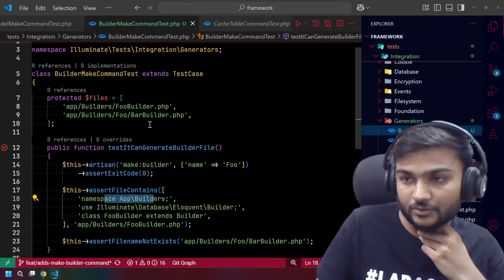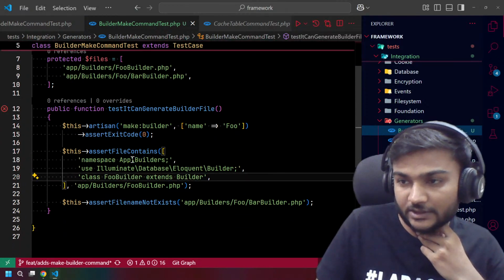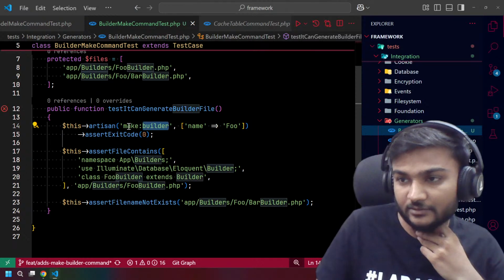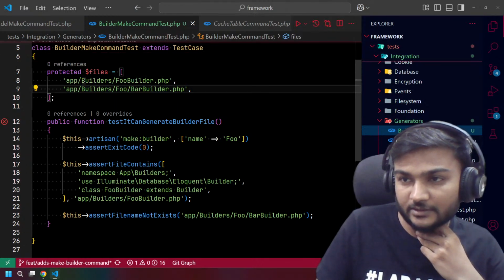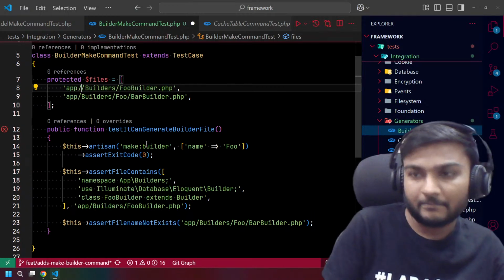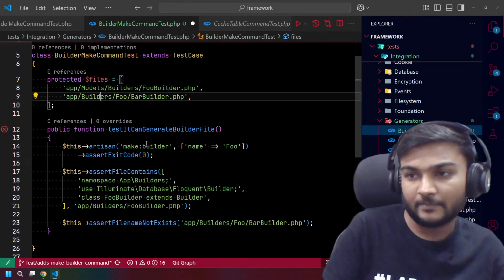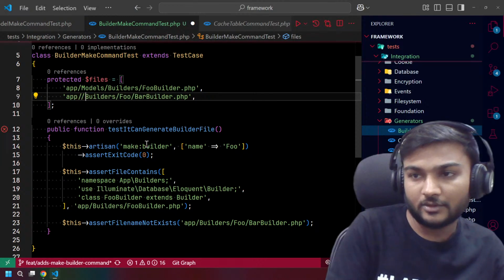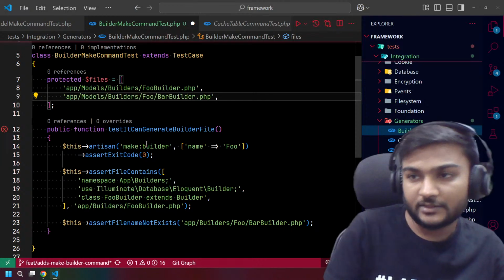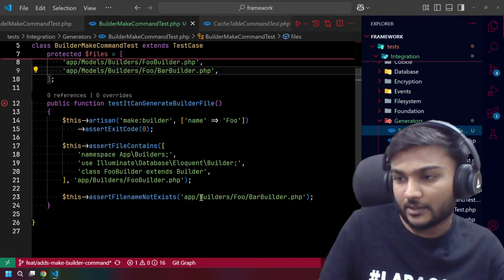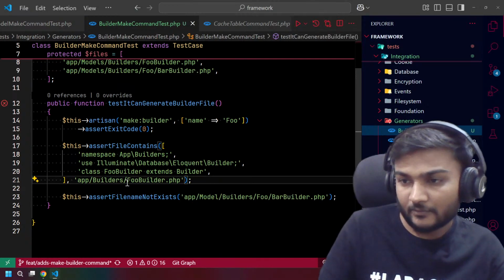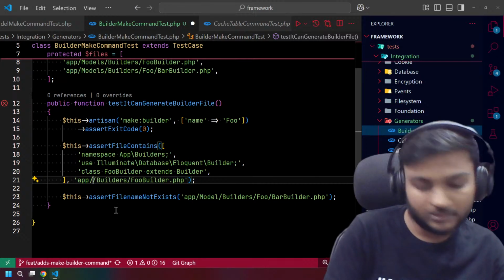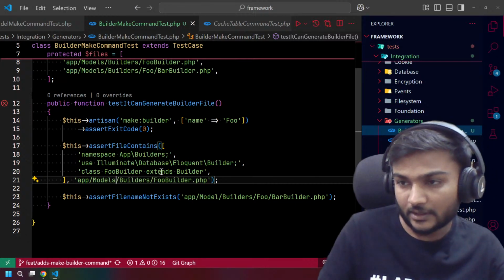So what we are doing is saying php artisan make, and I think we need models here. We maybe also need models here, and here, and here. Other than that,